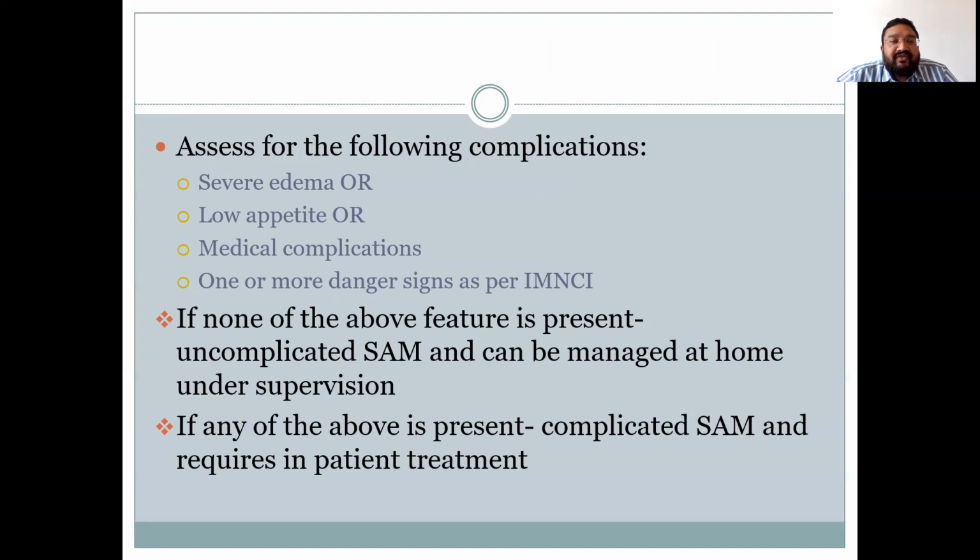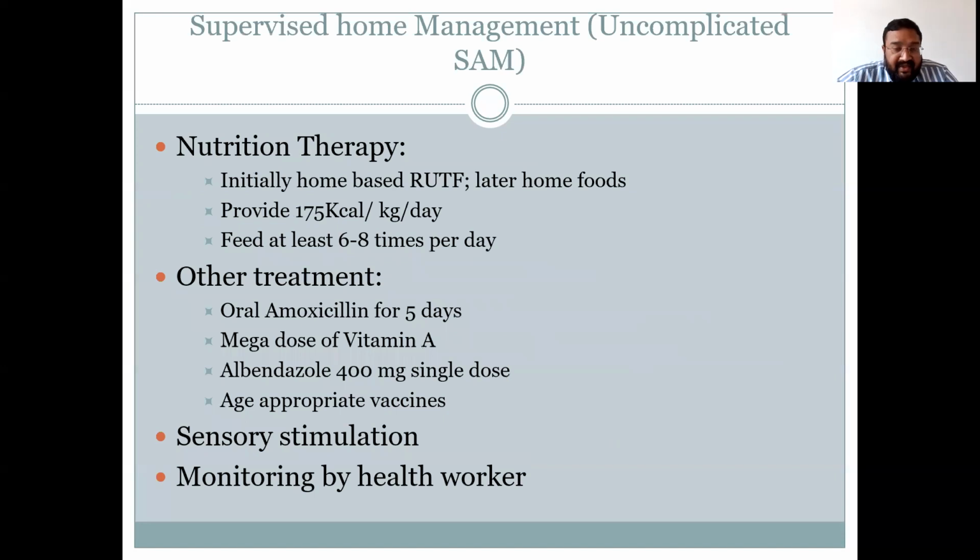These are presence of severe edema or low appetite or failed appetite test, presence of any medical complications, and presence of one or more danger signs as per IMNCI. If any of these signs is present, child will have a complicated SAM. If none of the above feature is present, uncomplicated SAM is present and child can be managed at home under supervision. If any of the above is present, child is said to have complicated SAM and the child requires exclusive inpatient treatment.